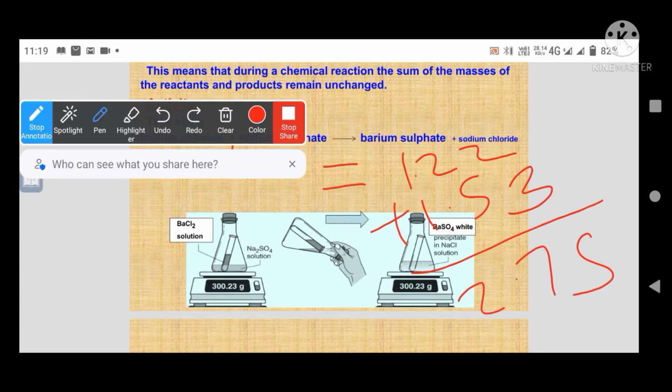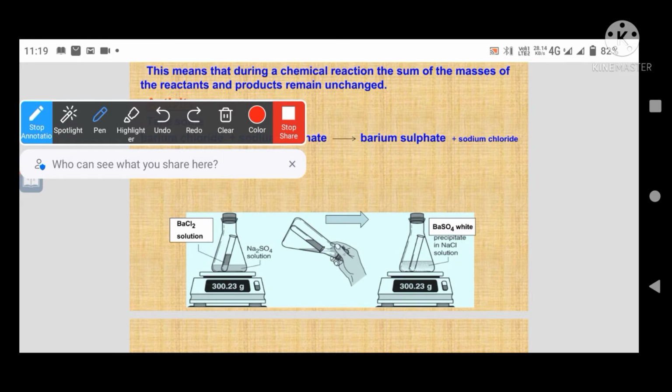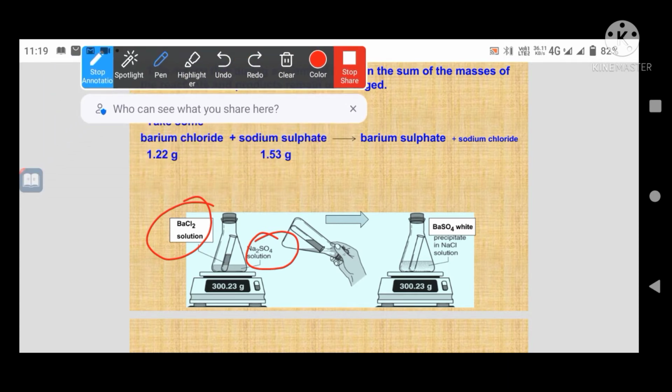When we take the weight of barium chloride and sodium sulfate together, it is 2.75 gram.